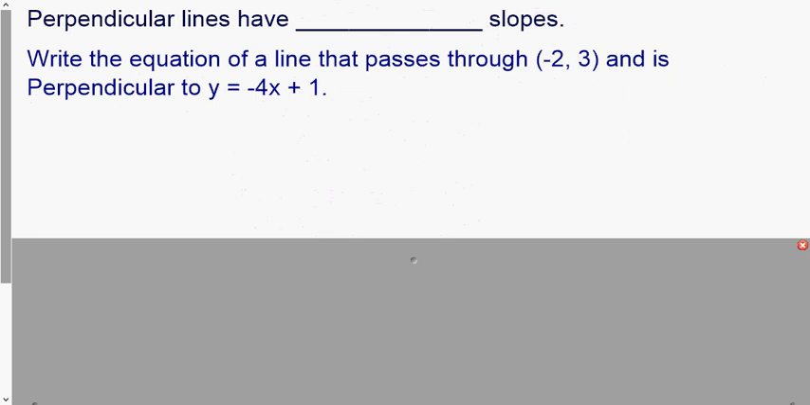The other type of lines we're going to talk about in this section are perpendicular lines. And we talked about perpendicular lines, and we know that they have opposite reciprocal slopes. Again, we are given a point, x1, y1. So write the equation of a line that passes through a given point and is perpendicular to y equals negative 4x plus 1.